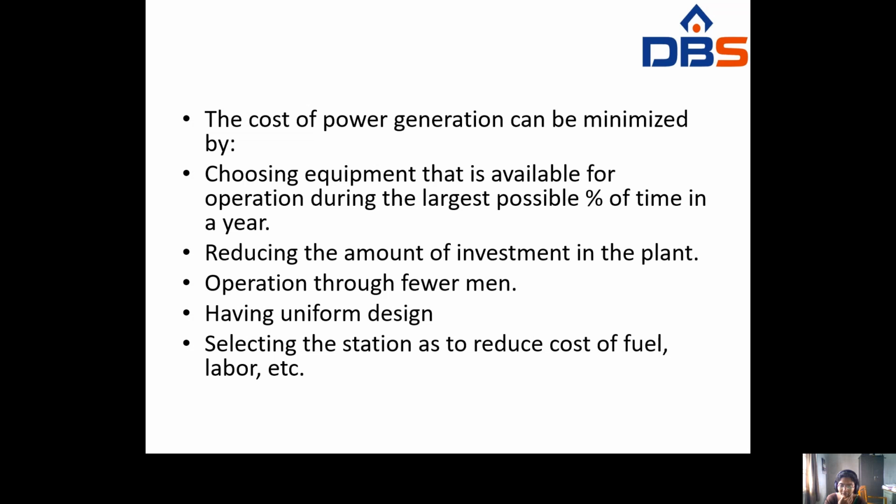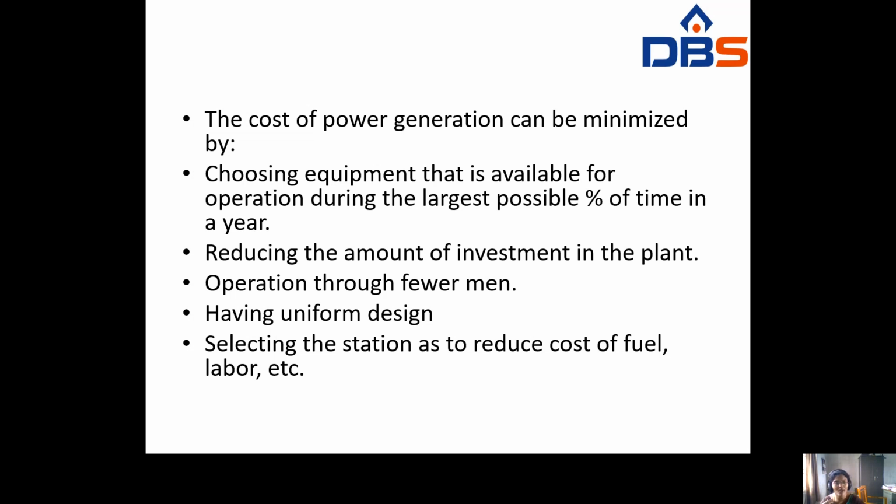Whenever you have to choose the equipment and machinery, the machinery will be working over the whole year. Operation will be available during the year. At that time the capital cost may decrease, and whenever the capital cost decreases, automatically the cost of power generation will also decrease. Similarly, reducing the amount of investment in the plant.